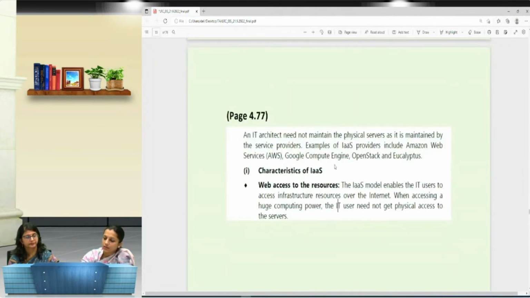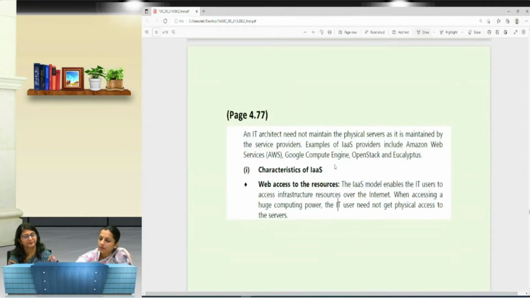The answer is infrastructure. Because Amazon Web Services and Google Compute Engine are the examples of this one, because they provide web access to the services. If you say the platform, they are basically App Engine. They provide you the base, on the basis of which you make your own customized app, right? So here they are not providing the platform.